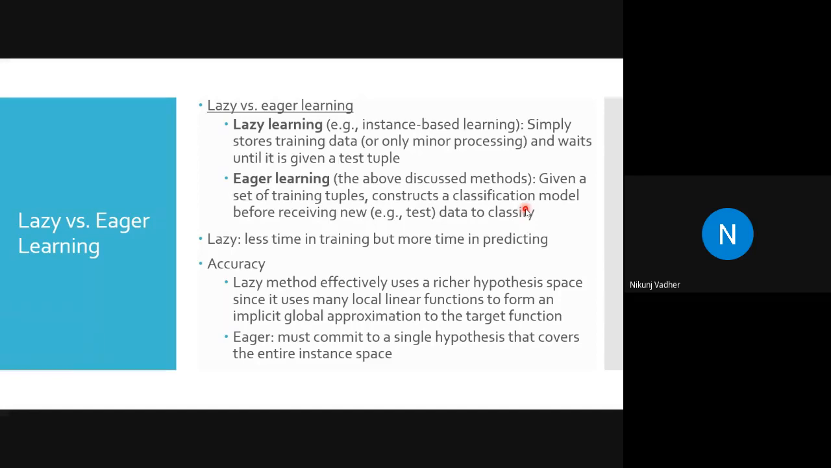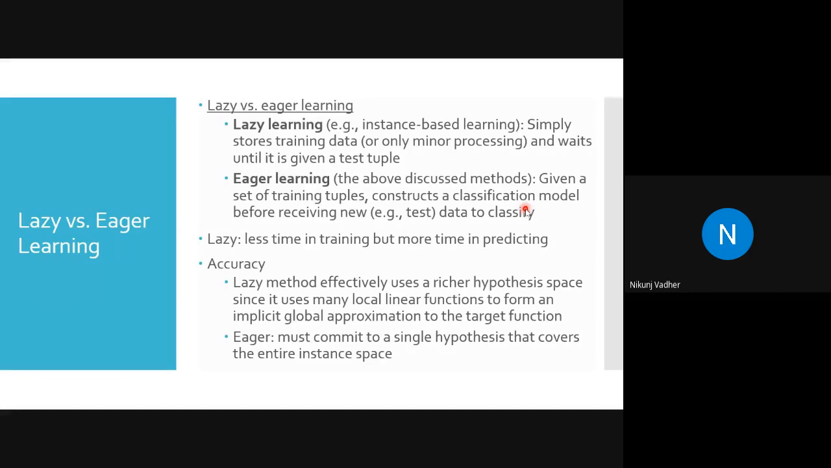Okay, but what is the downside for unseen or unknown samples? Eager learner won't work. Why? Because they are trained for a limited set of data. What is lazy learner? Okay, they will learn whenever it is required. It simply stores the training data and waits until it is given a test sample. So they will not start learning on their own. Whenever you ask them to classify an object, then they will learn and then they will classify. That's it.